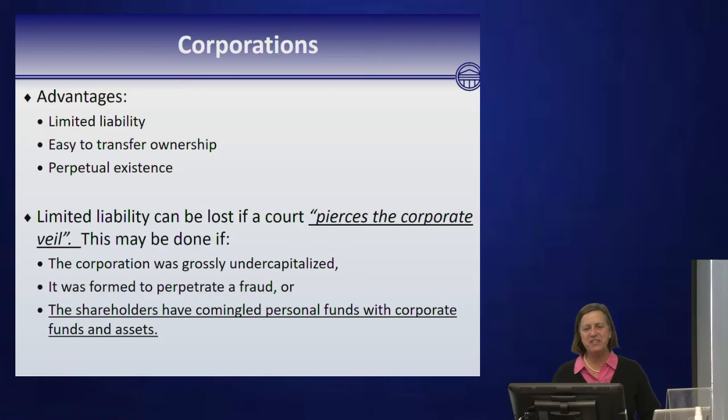Corporations. The biggest advantages of the corporate form of business include limited liability, ease of transfer of ownership, you just sell your shares of stock to the new owner, and perpetual existence. Also, remember piercing the corporate veil. Limited liability can be lost if a corporate veil is pierced. Corporate veils are pierced if a corporation is formed to perpetrate a fraud on creditors. Oftentimes, corporations have their veil pierced if shareholders have commingled personal funds with corporate funds and assets. Note that is underlined, so that's probably on the test.